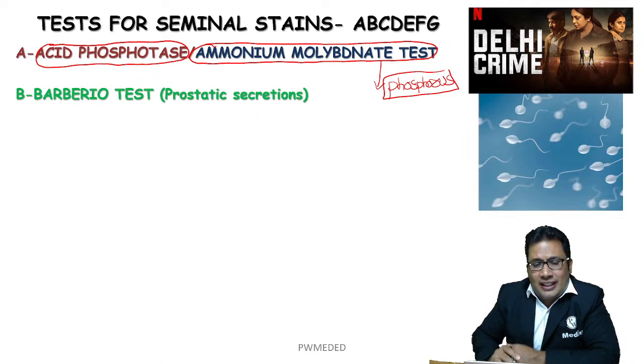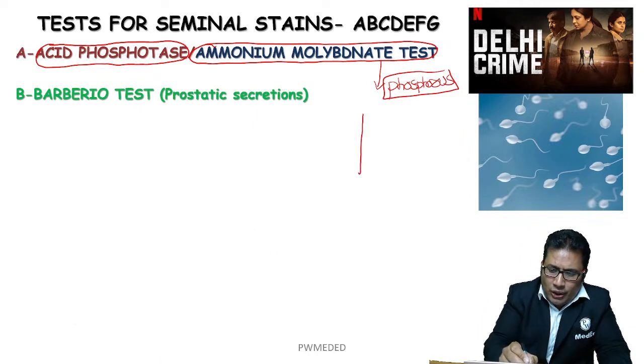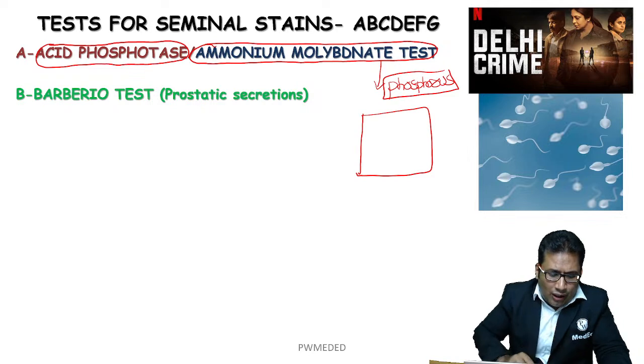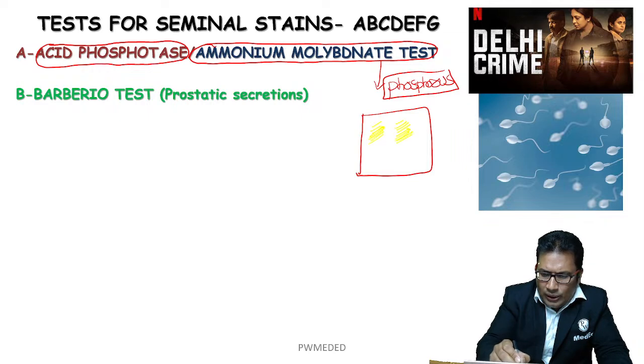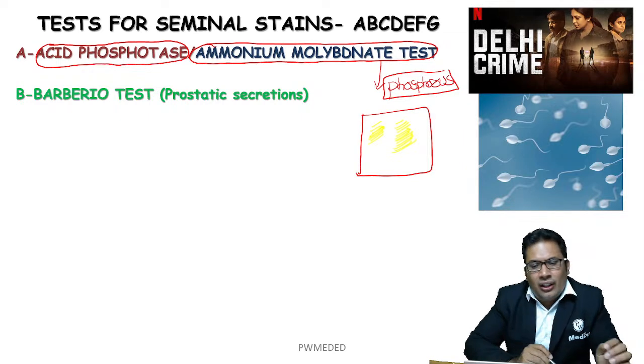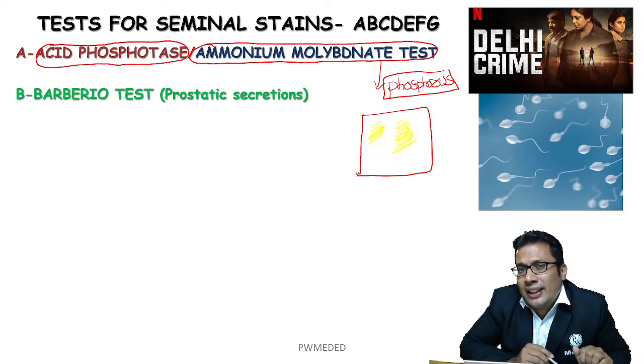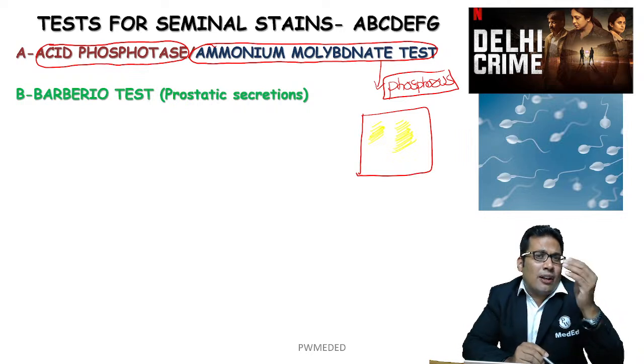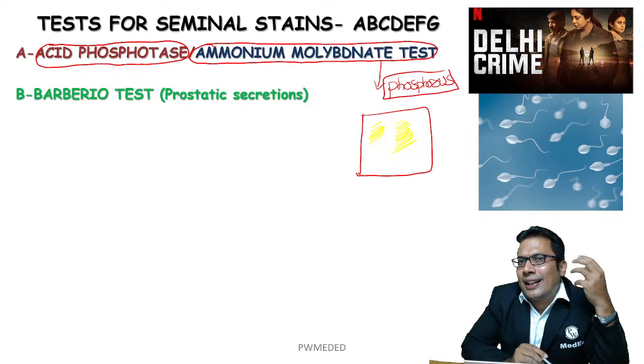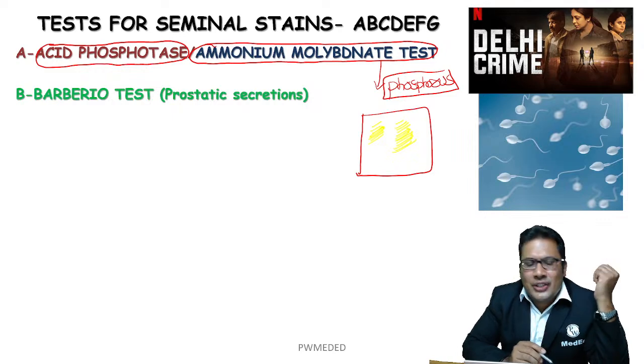In case of Barberio test, there is a formation of yellow needle shaped crystals, like this. So whenever in an exam yellow needle shaped crystals are given, your answer should be Barberio test. That will detect the prostatic secretion, that will detect the spermine. So there is a formation of spermine picrate crystals. They are yellow needle shaped.